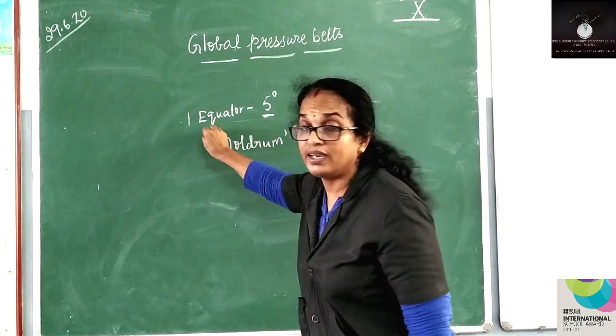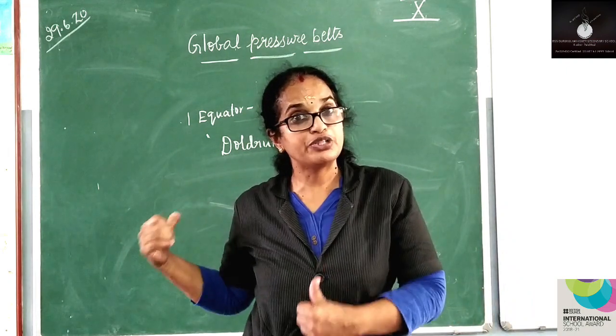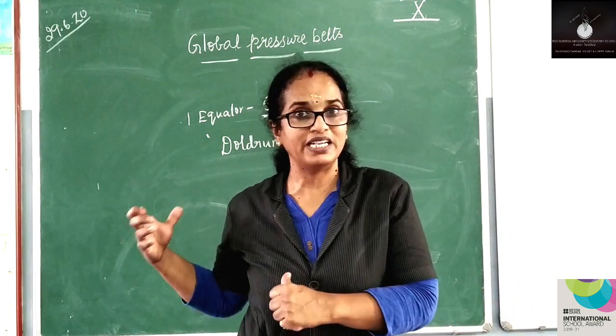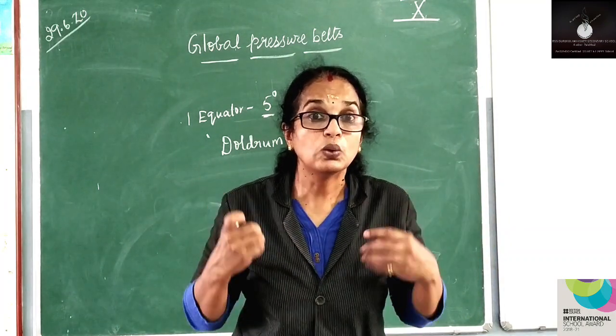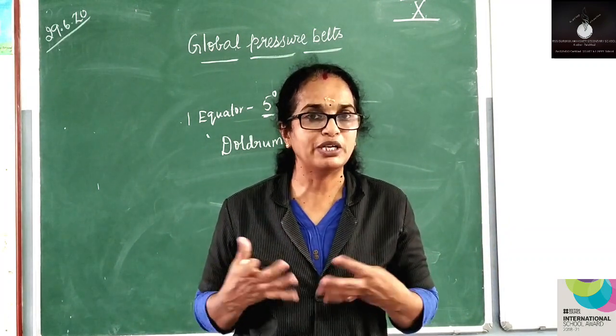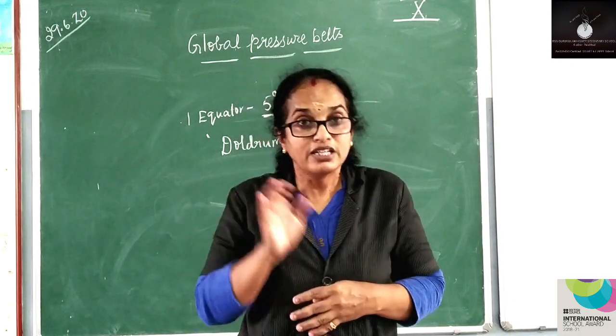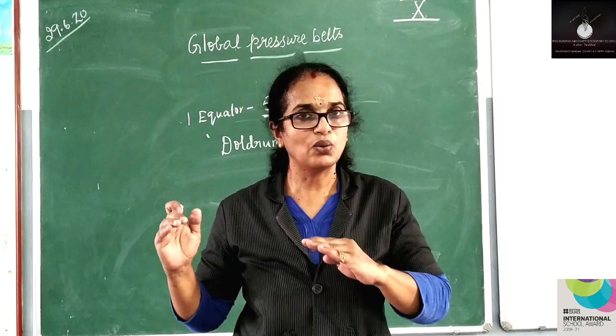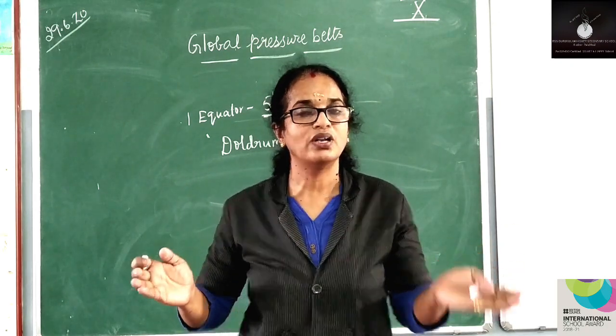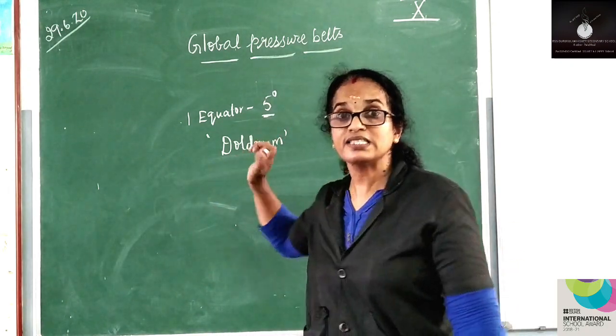ഈ സോണിനെ എന്താണ് നമ്മൾ പറയുക? ഏത് സോണിനെ? Equatorial low pressure belt. That is 5 degrees north and south. ഈ ഒരു equatorial zone നമ്മൾ എന്ത് വിളിക്കുന്നു? Doldrum എന്നാണ് പറയുക. What is meant by doldrum? That means the zone which has got no wind at all. That's why it is called doldrum.